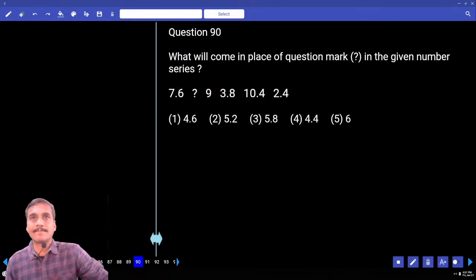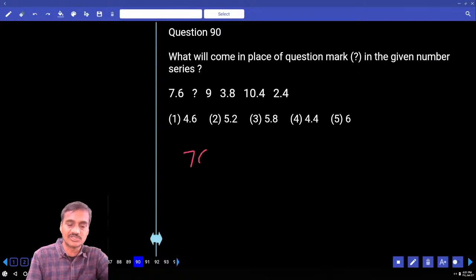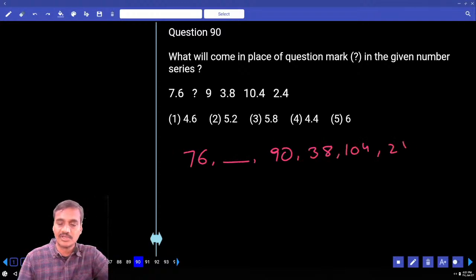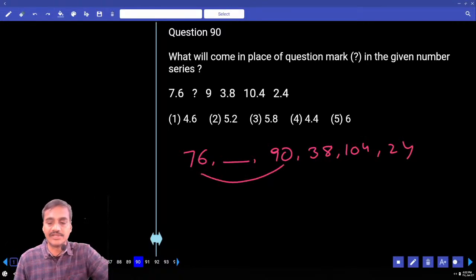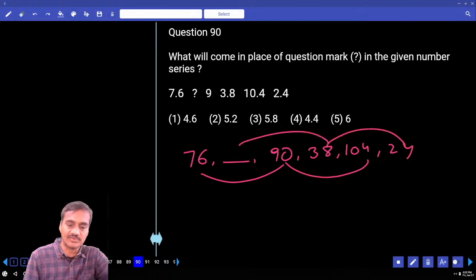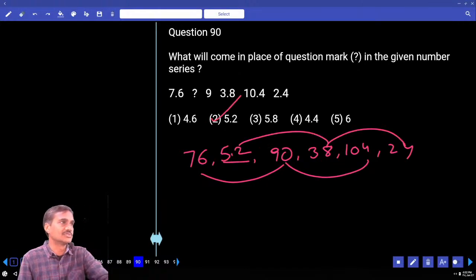Then coming to question number 90. How are we doing 90? Now the decimal should be removed. Okay, fine. Now 7.6 will become 76. Then 90. Then the next one 38, and 104, and the next one will be 24. Numbers are increasing and decreasing, so what should we do? Alternate series. 76 and 90, how much? 14. Here again the difference is 14. 24 plus 14, 38. 38 plus 14, 52. Now 52, we multiplied by 10, so divided by 10, 5. Choice 2 is the answer.